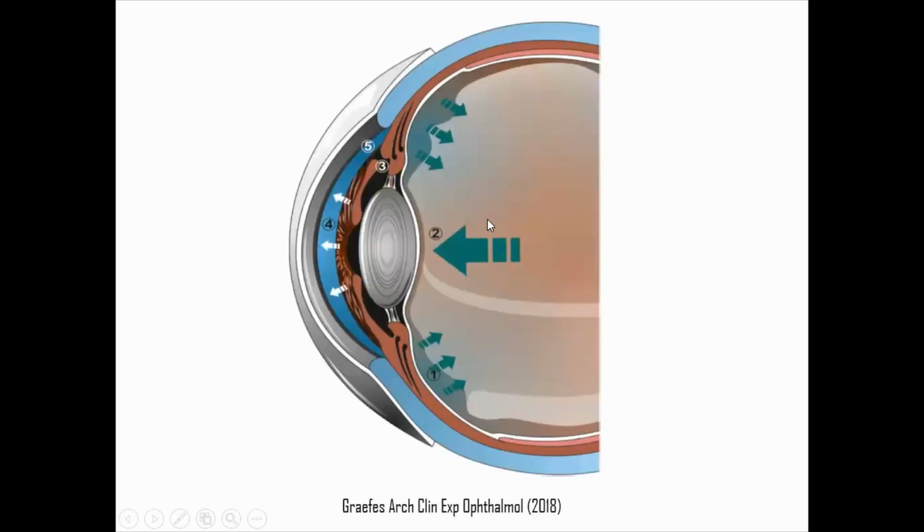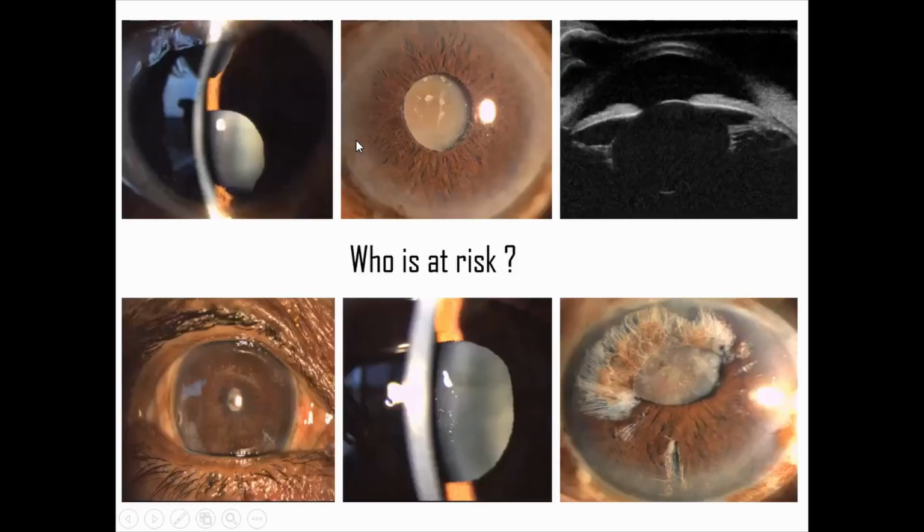So we have vitreous pressure. Because of that, we have the forward push of the lens iris diaphragm. So that causes angle closure, so it obliterates the anterior chamber. And finally, the cornea decompensates. So who is at risk?